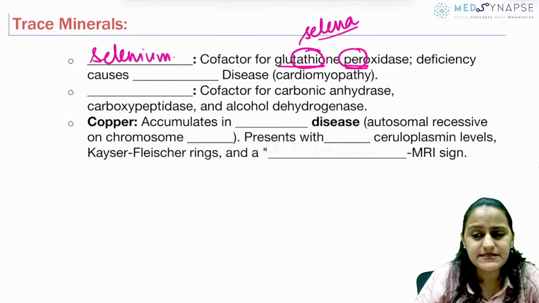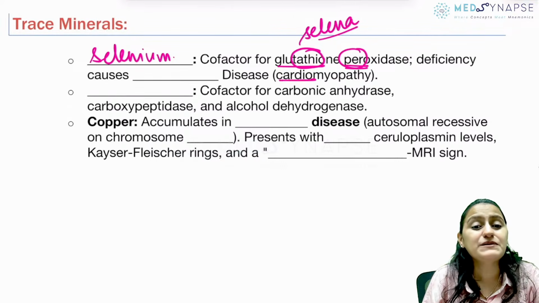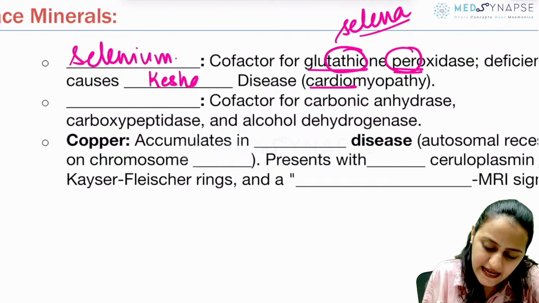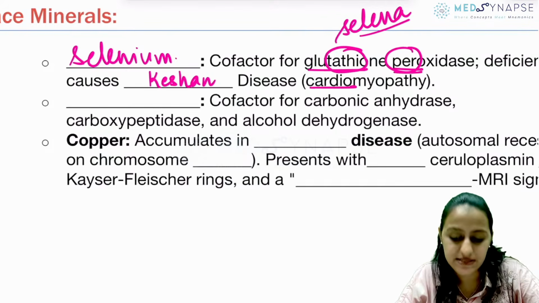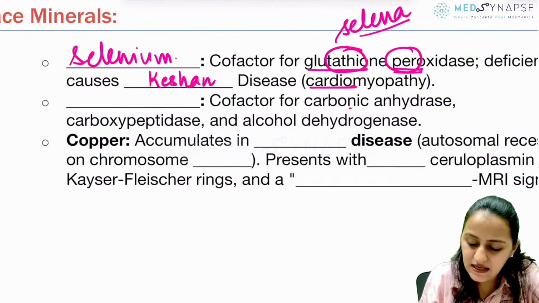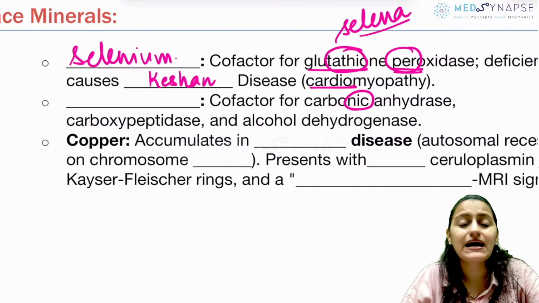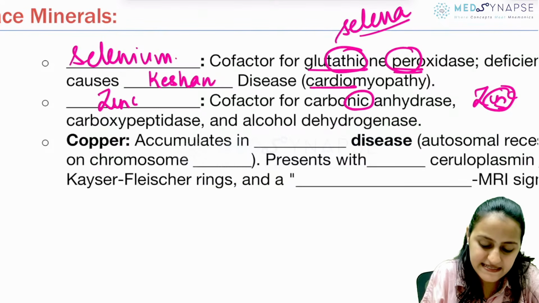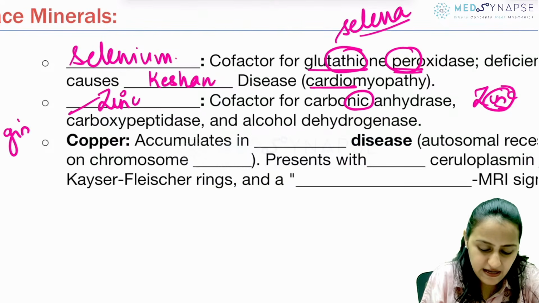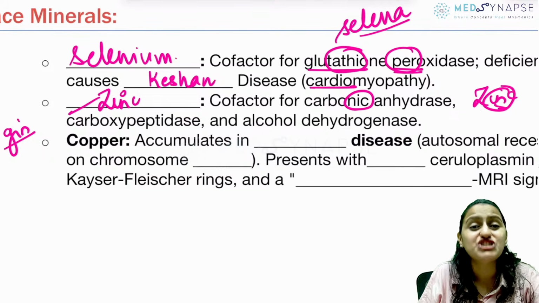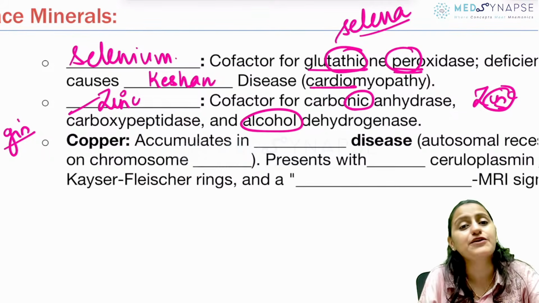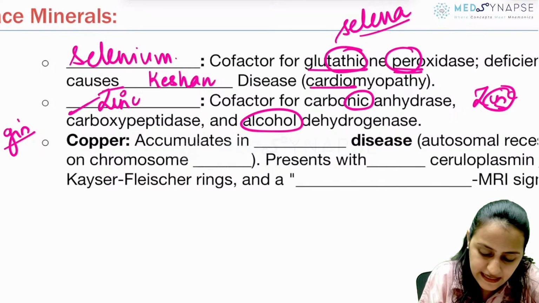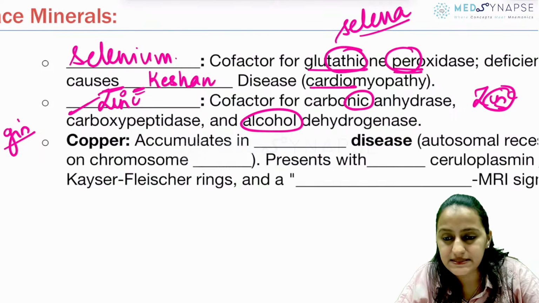Deficiency causes what disease? The cardiomyopathy with selenium deficiency, that is called as what disease? That is called as Keshan disease. Okay, that is called as Keshan disease. What mineral is the cofactor for carbonic anhydrase? Carbonic rhyming with zinc, NiCinC. So remember it is zinc. Zinc is also like the alcohol gin. Remember zinc is gin. That is alcohol dehydrogenase and also carboxypeptidase. Okay, so Zin is gin, that is alcohol, and C for carboxypeptidase.